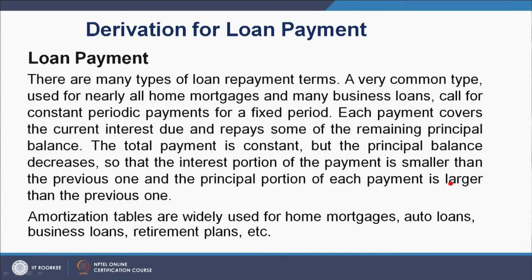The total payment is constant, but the principal balance decreases, so that the interest portion of the payment is smaller than the previous one and the principal portion of each payment is larger than the previous one. Amortization tables are widely used for home mortgages, auto loans, business loans and retirement plans.